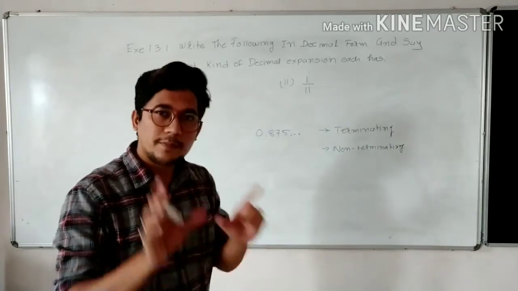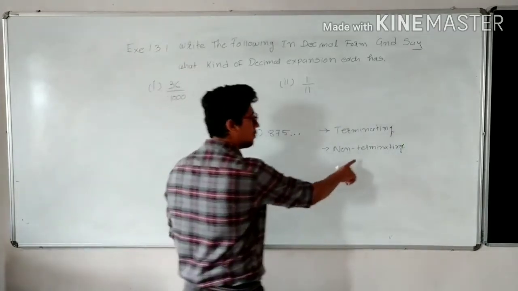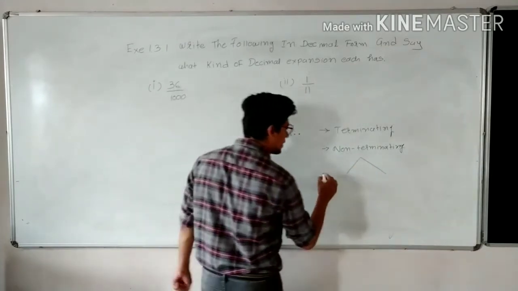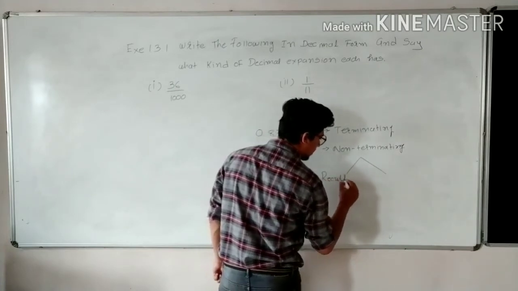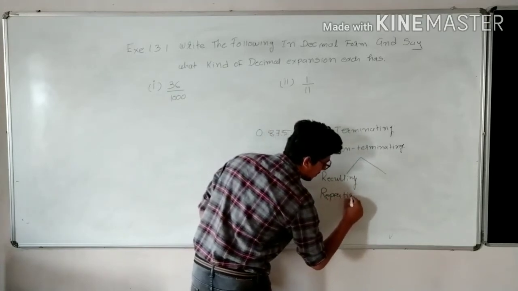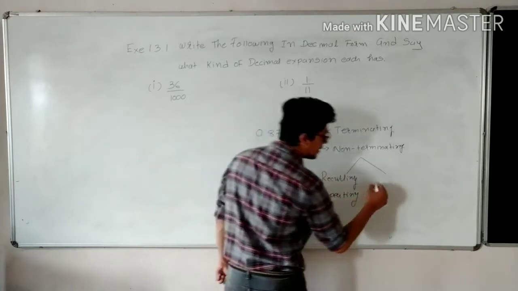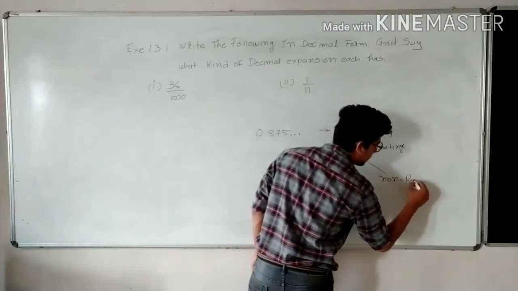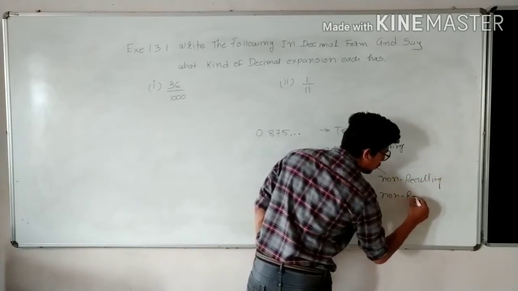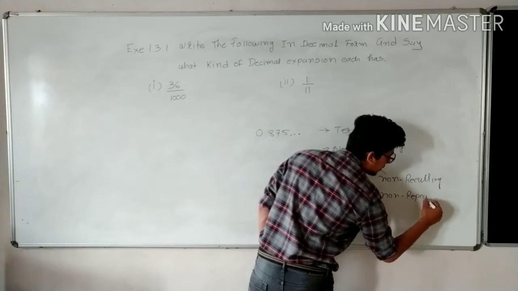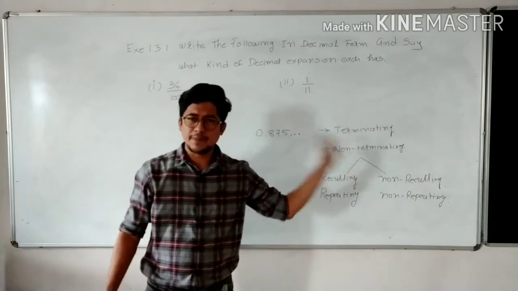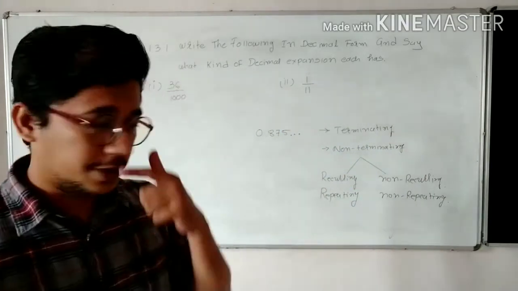If the problem is non-terminating, it has two types. The first type is recurring, or I can say repeating, and the second one is non-recurring or non-repeating. Both are the same words, so you don't have to worry about it. You can use non-recurring or non-repeating, whichever is comfortable to you.